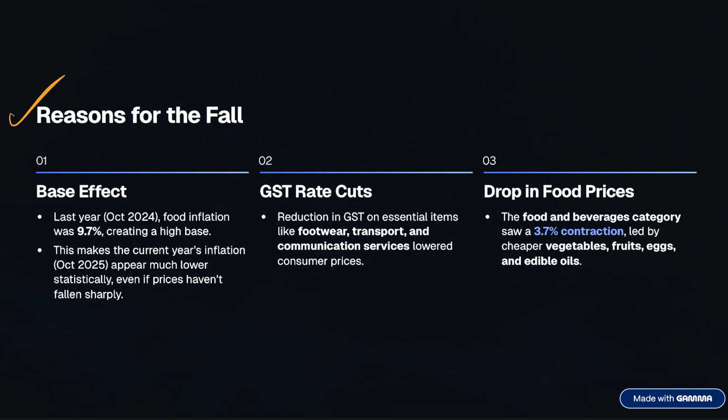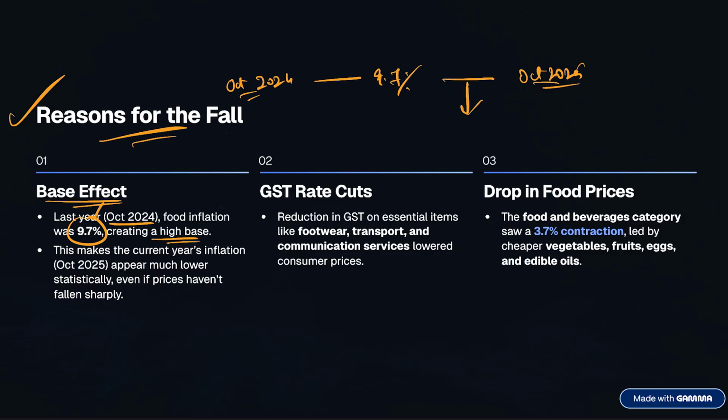And as we discussed in the very first slide, the reasons for the fall: first is the base effect, because last year in October 2024 the food inflation was around 9.7%, creating a very high base. So from this 9.7% in October 2024, in the very same month of 2025 this inflation has drastically reduced. Hence we can see that it is also the base effect, obviously a virtual effect, which is making us feel that the inflation has reduced, because the last year the same time the inflation was considerably high.